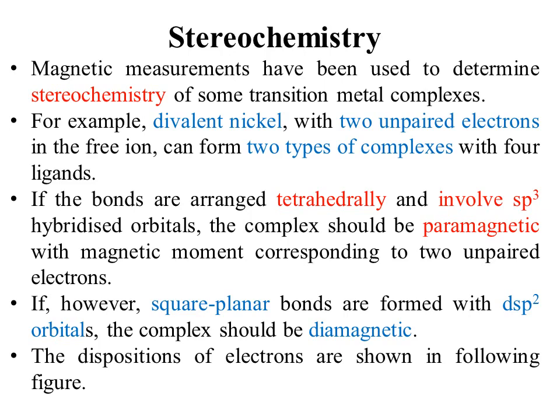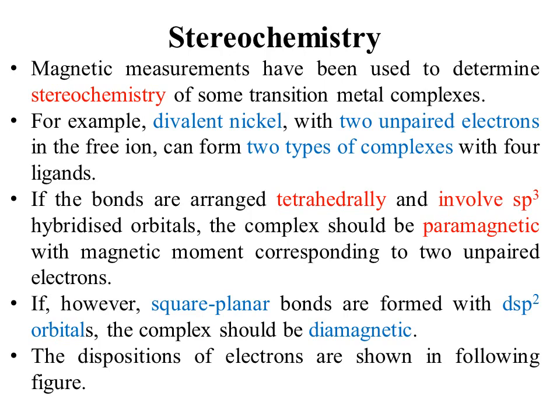From our previous knowledge, we know that when there are four regions of electron density around a central metal atom, then there are two possible arrangements of electron density around the central metal atom.